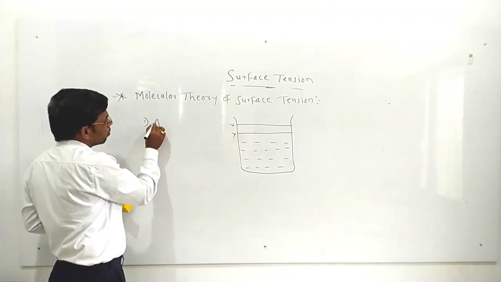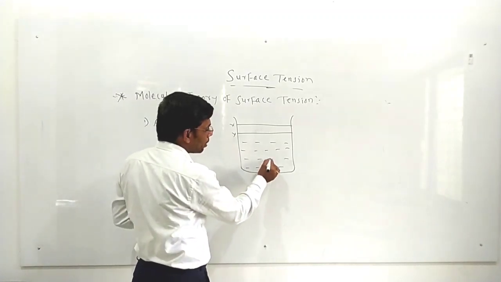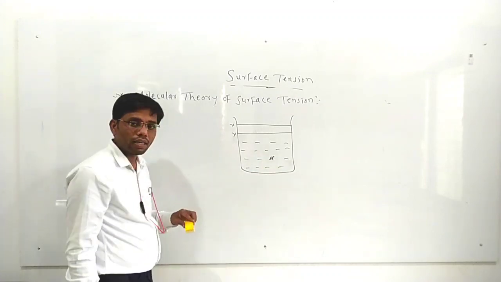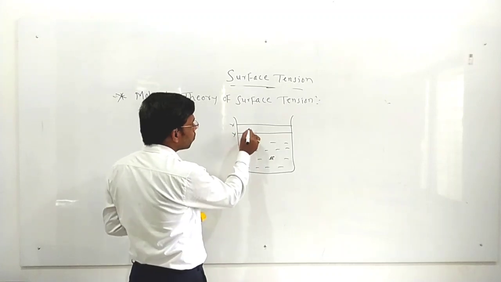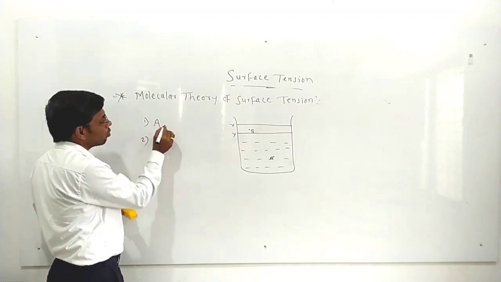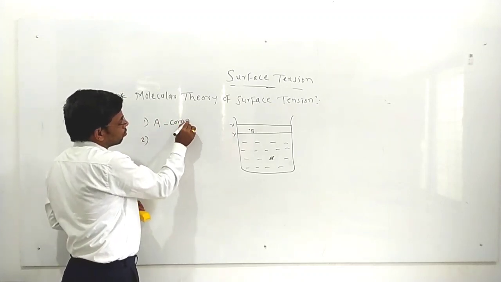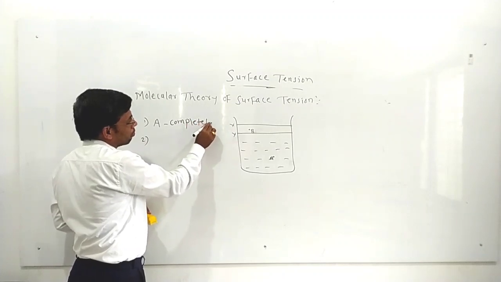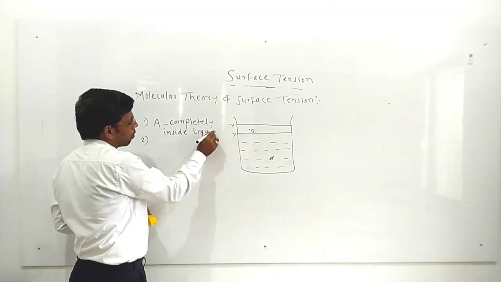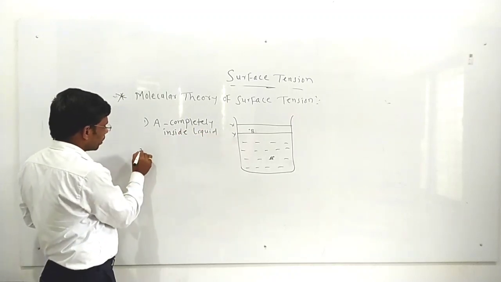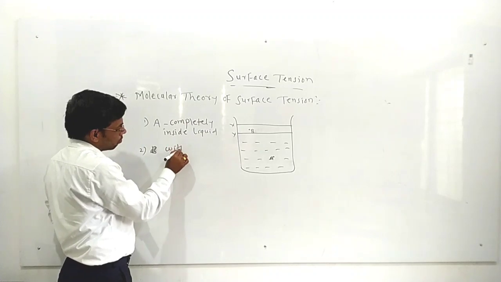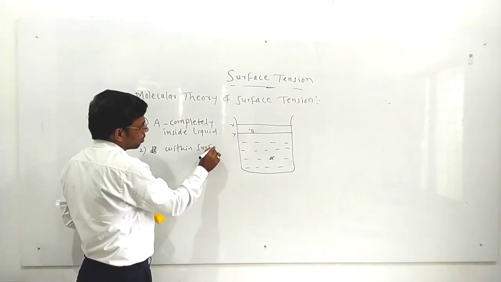We are going to consider three molecules. We consider molecule A, which is completely inside the liquid. Then we consider molecule B, which is within the surface film.